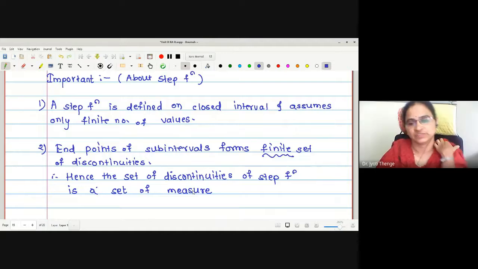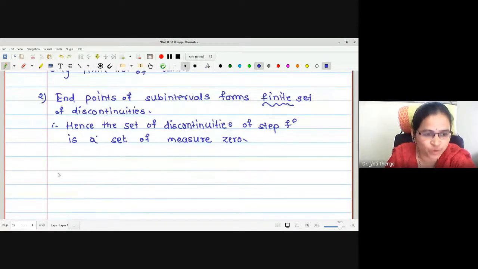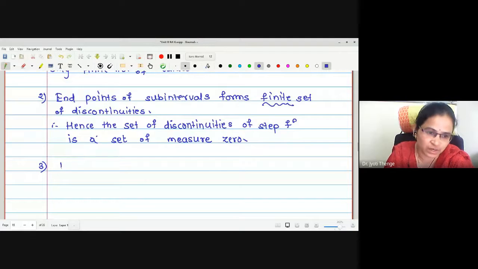Zero, ma'am. Yes, it is 0. A finite set is of measure 0. If it is of measure 0, the set is measurable. Correct now? And the third important point we were going to claim about the step function is that the step function is measurable.